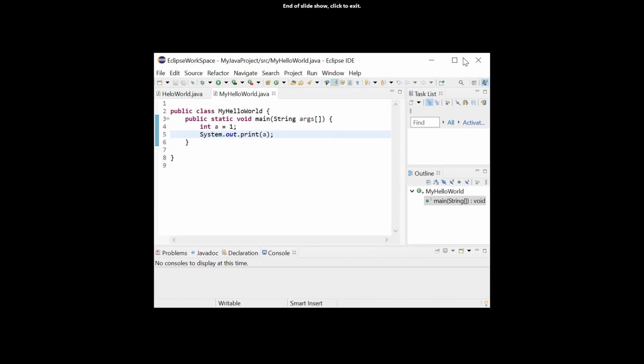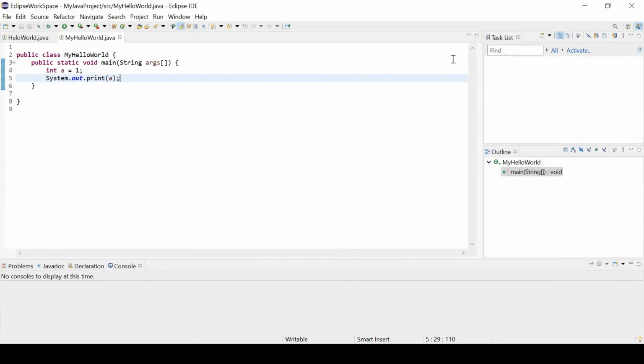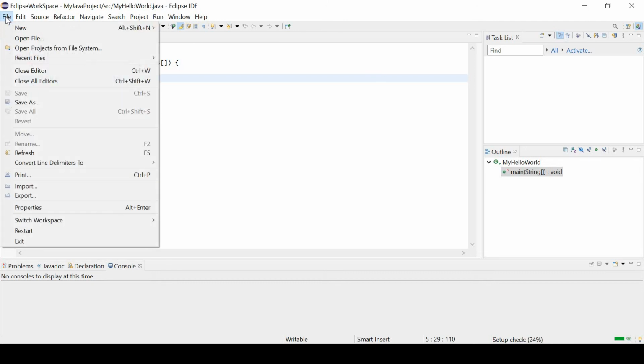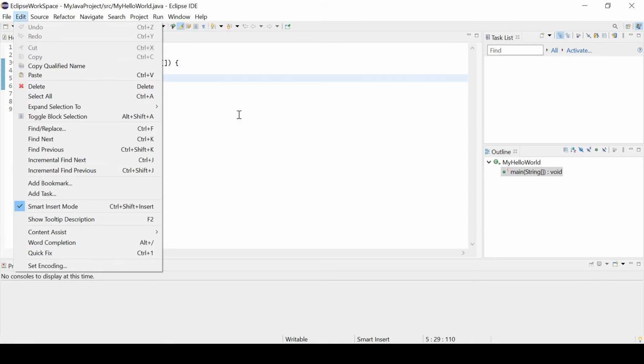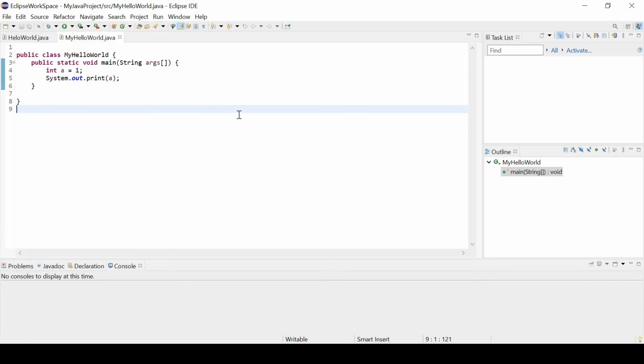You can have a look at the IDE. It's loading. So this is the way you can install and open it. See, this is the IDE, it looks like this. Here you can create a new Java file. See, this is a simple Java program. I have written public class my hello world. It's a hello world program. See, public static void main.